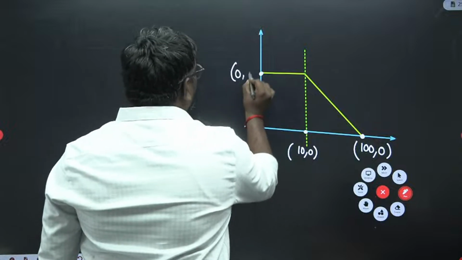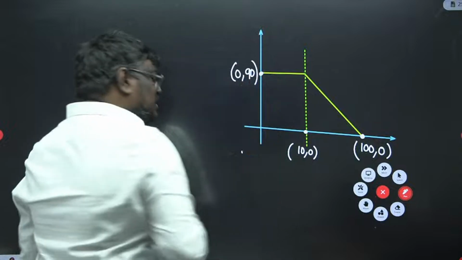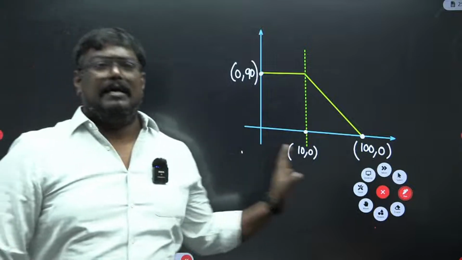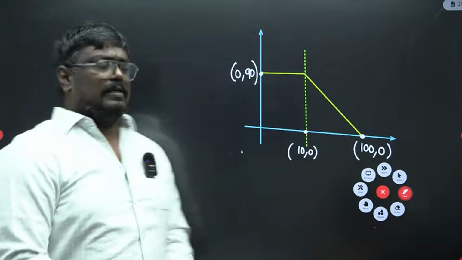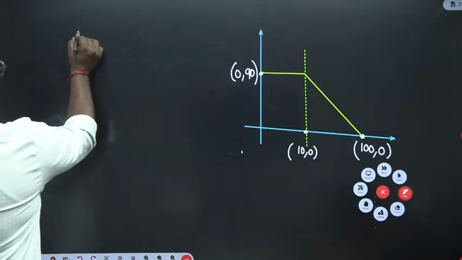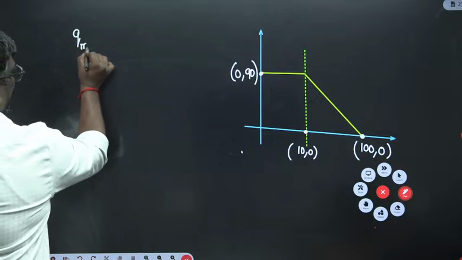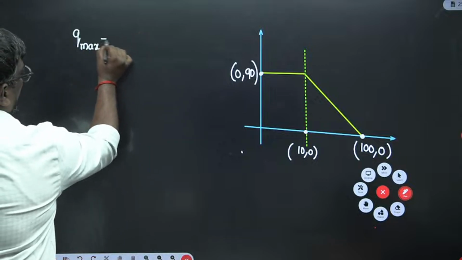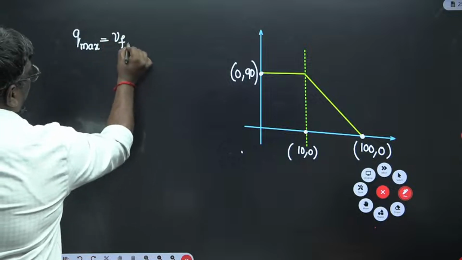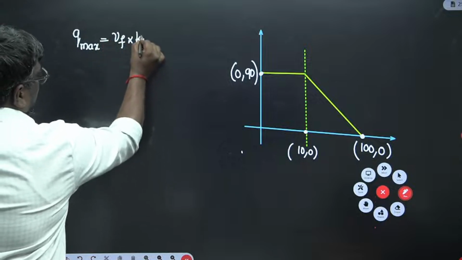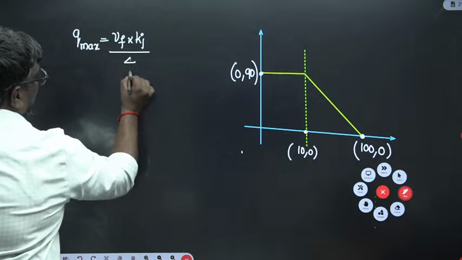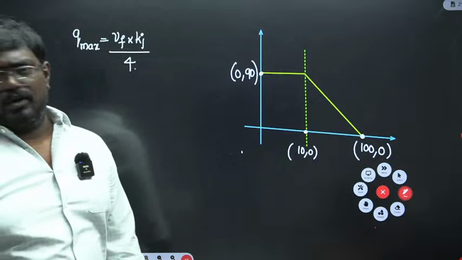This is the question. Now, my dear students, if you know basic maths, this problem is nothing. Velocity and density vary linearly. Qmax is given by the formula Vf into Kj upon 4. This is the formula for the maximum traffic flow condition.